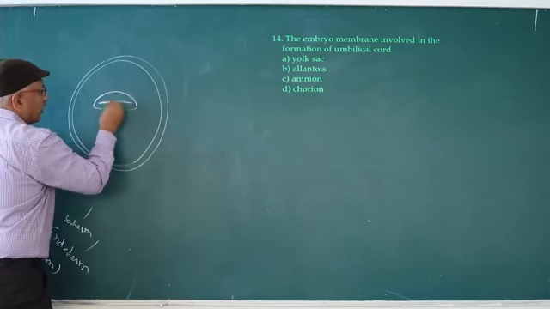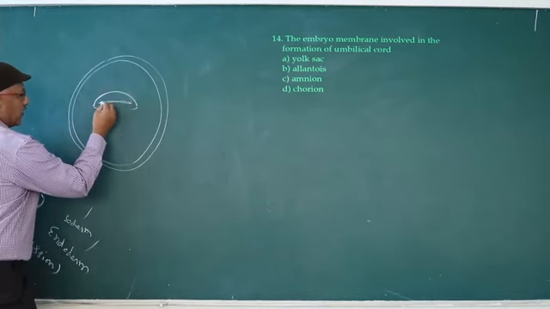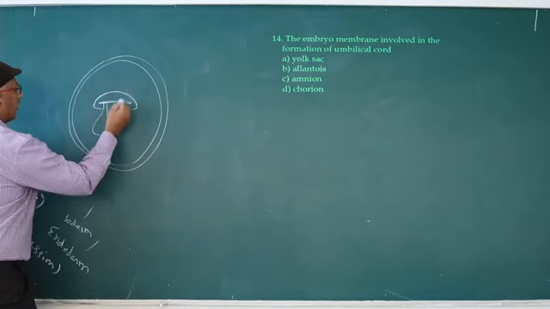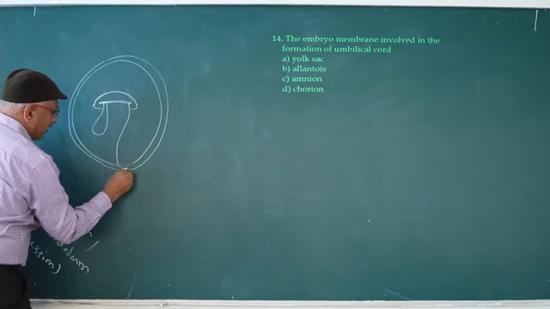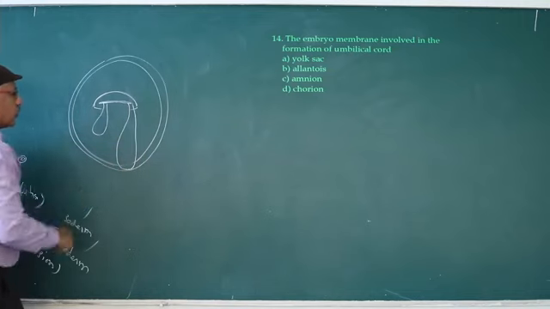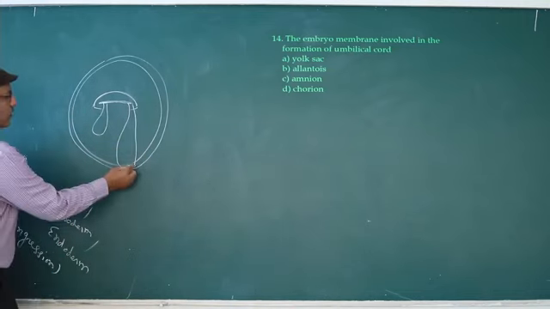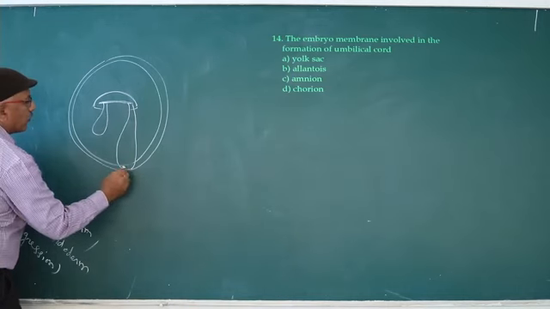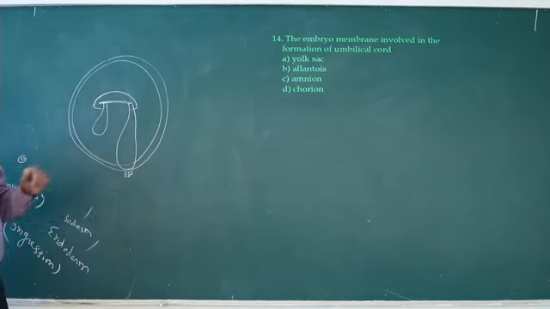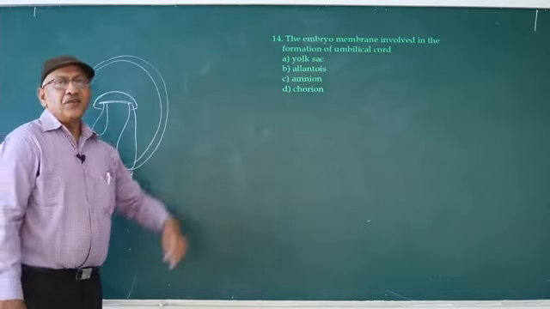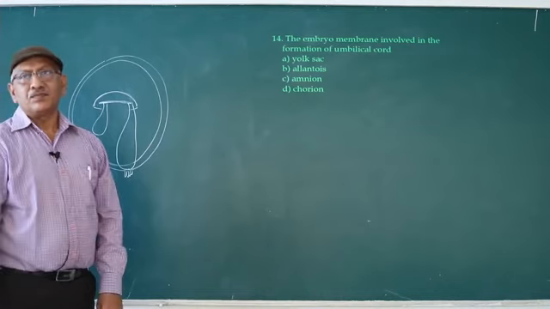Within the amnion, fetus is present. From the foregut, yolk sac arises. From the hindgut, allantois. Allantois fuses with the chorion. As a result, chorion-allantois membrane is formed. Later, from the chorion, finger-like structures arise, known as chorionic villi.